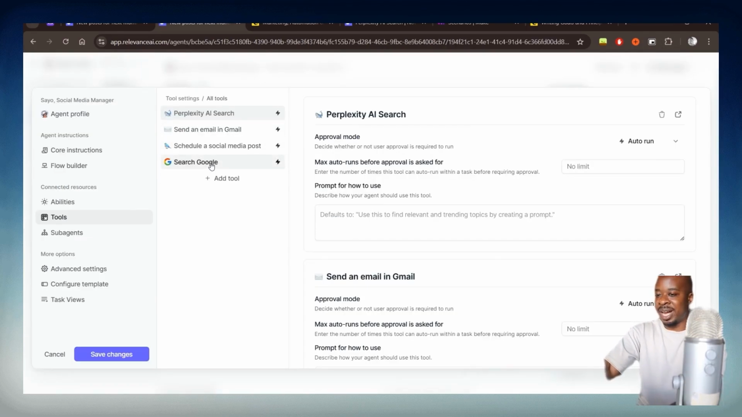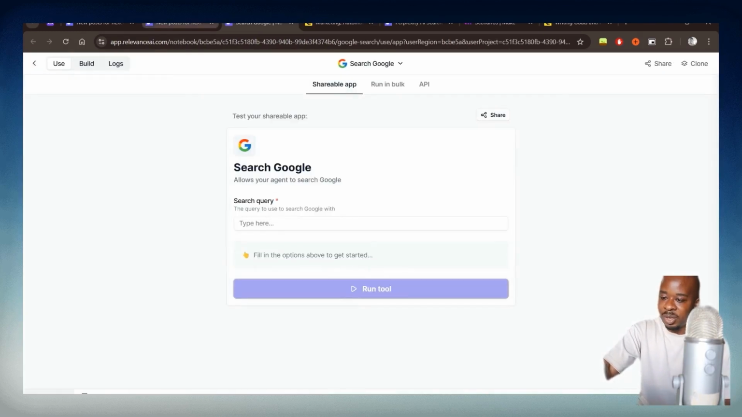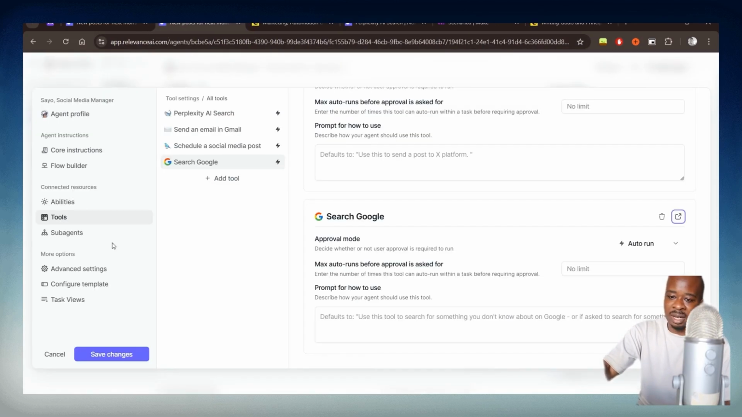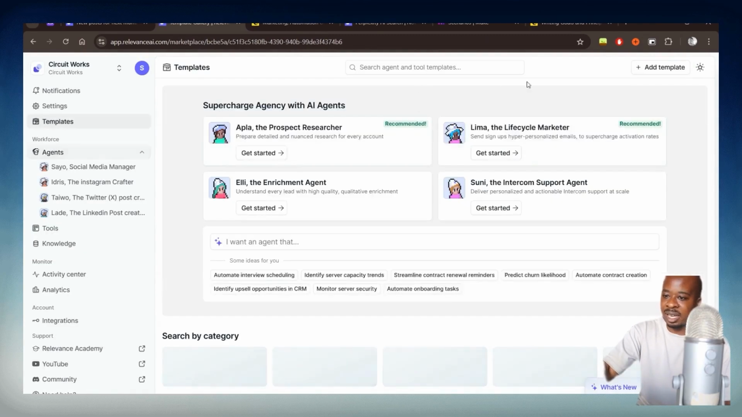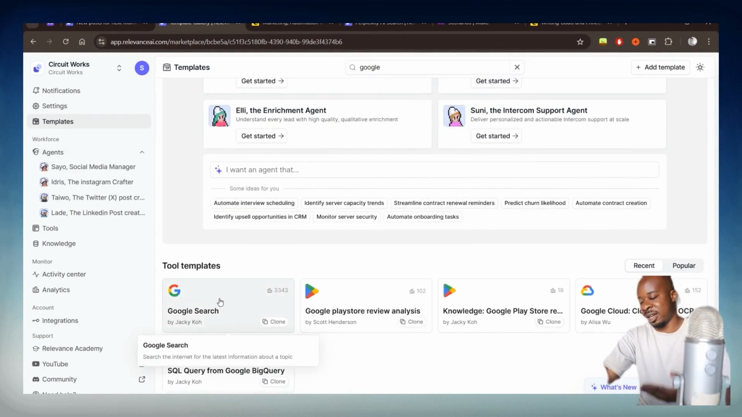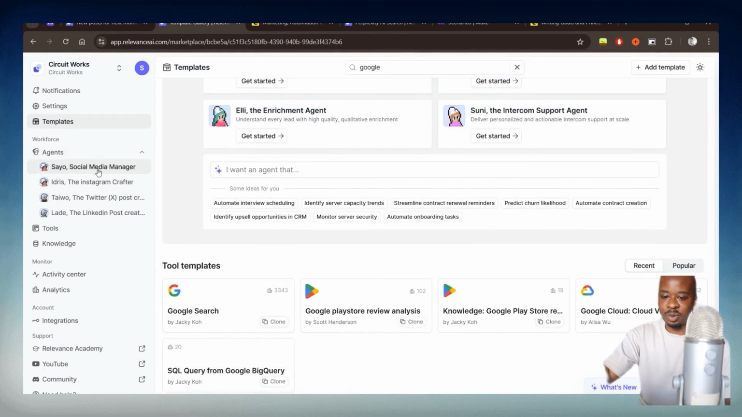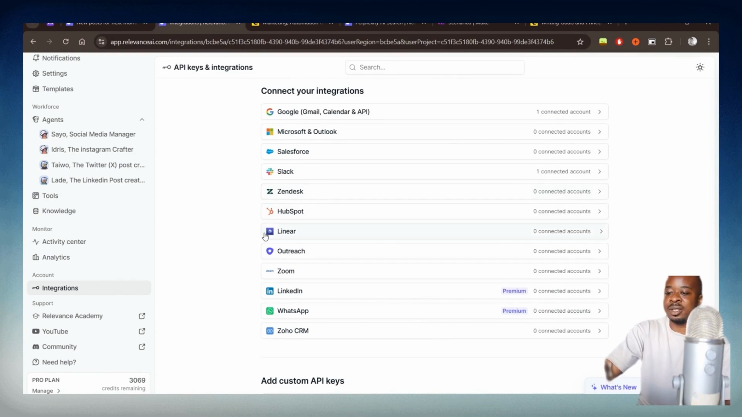So the next tool we have for generating ideas is a Google search. You don't really need to spend time configuring this, to be honest with you, because it's actually one of the default tools that you can find within Relevant AI. And if you're unsure of where to find it, then you would simply just head to the templates section here and then type in Google, and then you can clone that and then go ahead and add that to your particular agent.